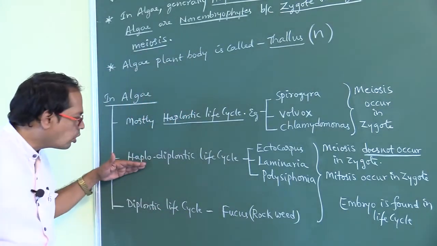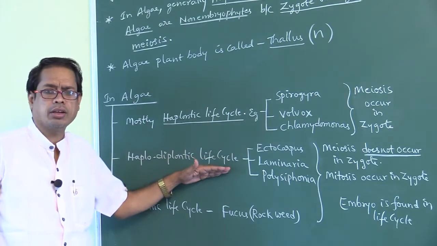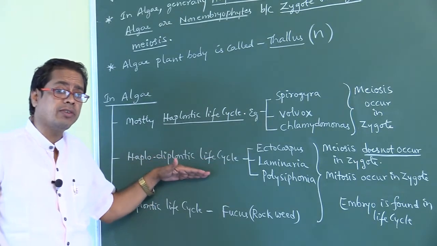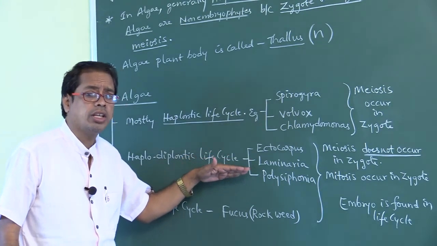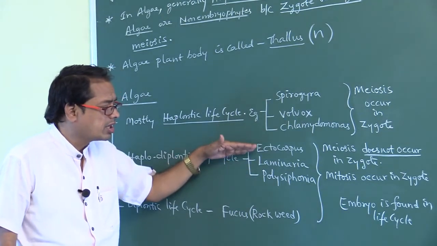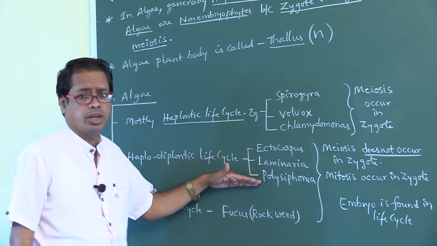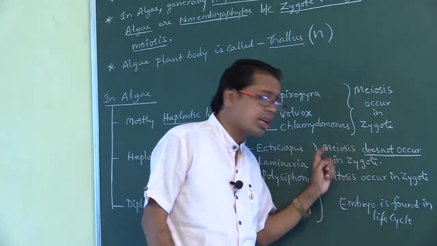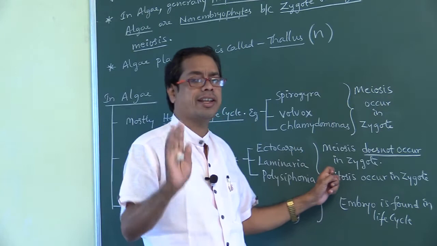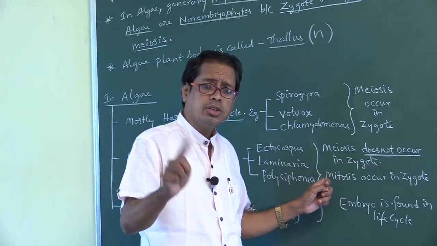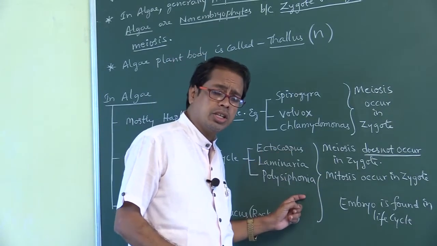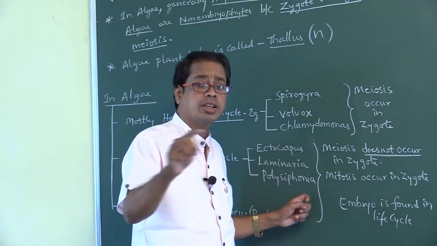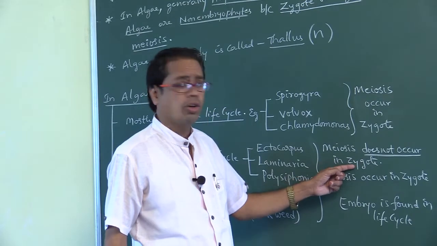And the haplodiplontic life cycle is found in Ectocarpus, Laminaria, Polysiphonia. That is, meiosis does not occur in the zygote. These are the exceptions. Generally, the zygote undergoes meiosis, but in these three plants, meiosis does not occur in the zygote.